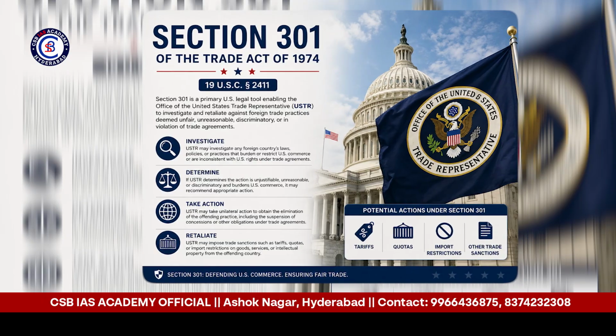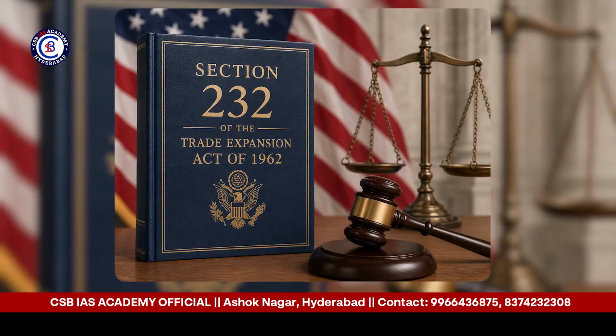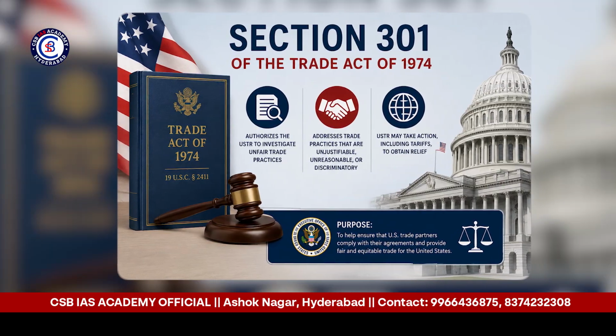And apart from this, the US is already trying to use other sections of the US Trade Act 1974, for example Section 301, which has recently been in the news, and Section 232. Section 301 is an important section. Why? Because it allows the US to investigate those countries with whom the US is trading, for any violation with respect to labor laws in that country. For example, India is exporting its goods to the US and the US will initiate an investigation under Section 301 of the US Trade Act 1974.